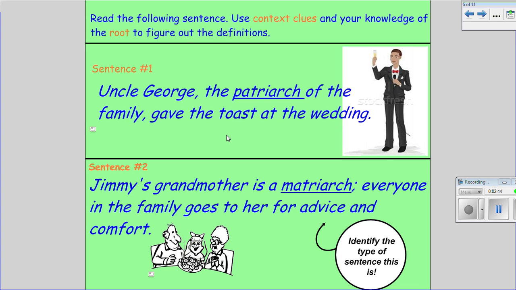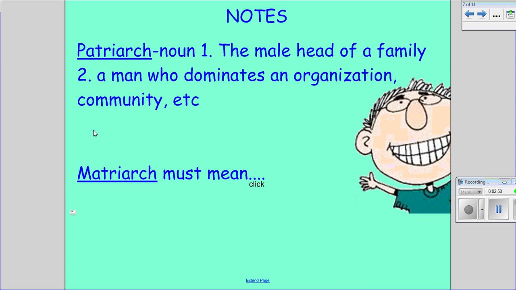Using my knowledge of the base and my context clues, can we figure out the definition of patriarch? If you said, I think patriarch is the male head of a family or the man who dominates an organization or community, then you are correct. Please write down this definition in your graphic organizer. Once you have done that, restart the video.